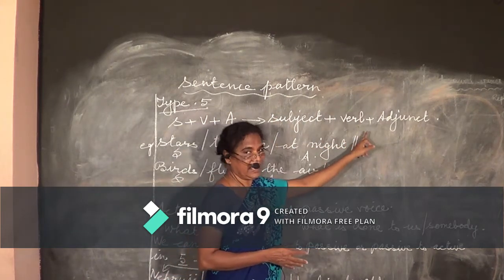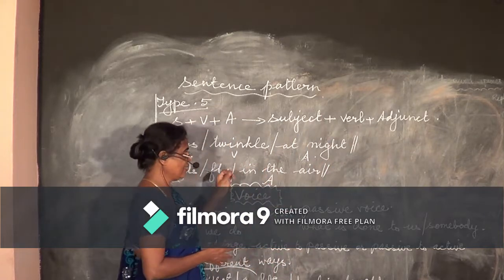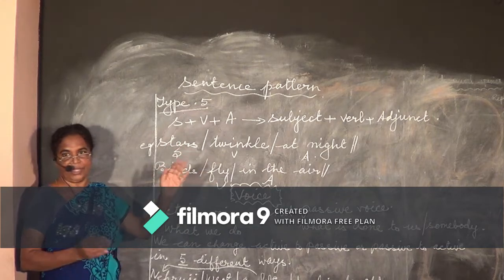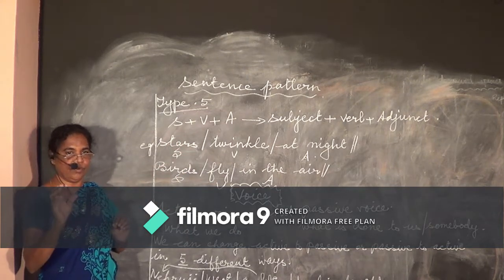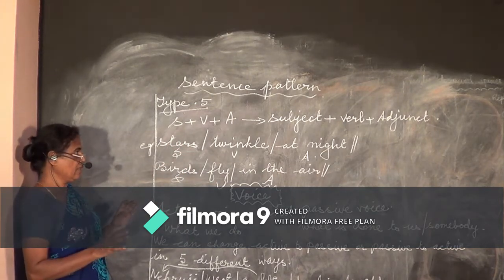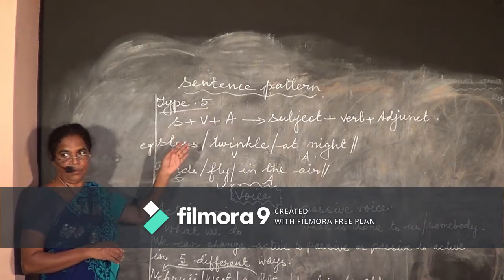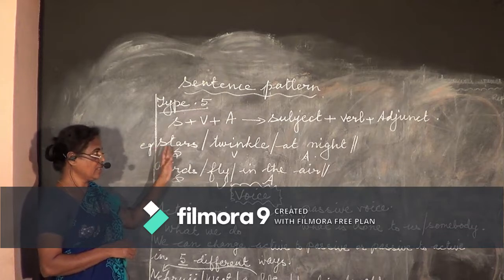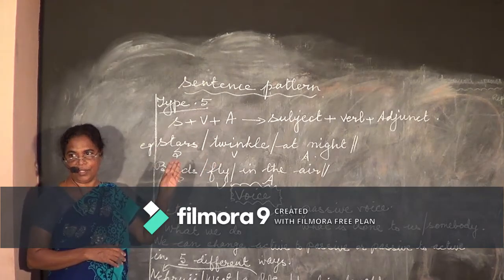A refers to adjunct. It's just some words in the beginning or in the middle or in the end. We add it just to give a little more impact to the sentence. That is all. Otherwise, a sentence is complete without an adjunct also. And here is an example. Stars twinkle at night. Follow the example.